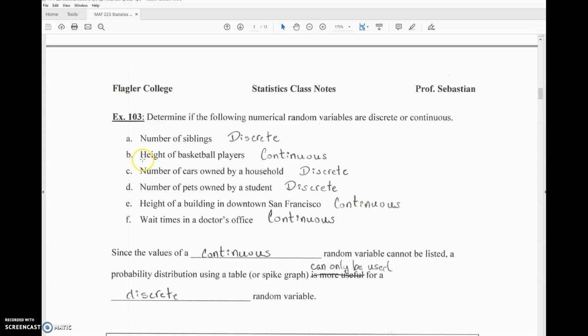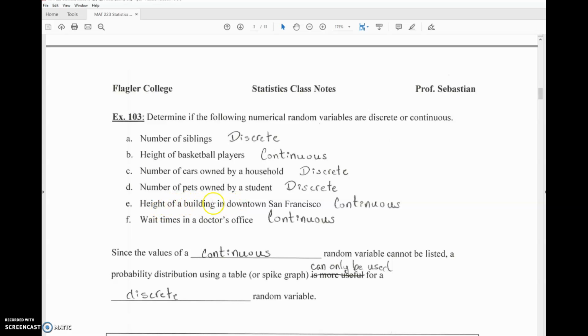For example, in this example, determine if the following numerical random variables are discrete or continuous. The number of siblings any person has, that's discrete. You can count the number of siblings, the brothers and sisters that you have. The height of basketball players, that's continuous. That probably ranges somewhere between 5 feet and 8 feet, right? The bottom line is that you cannot list all the possible heights in there, so that's continuous. The number of cars owned by a household, that's discrete. We can certainly count the number of cars owned by a household. The number of pets owned by a student, that's also discrete. We can count the number of pets any student owns.